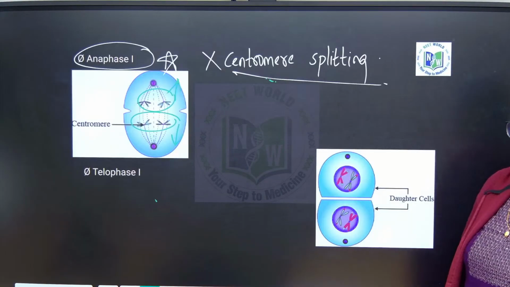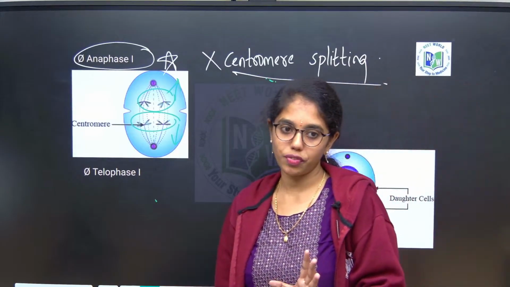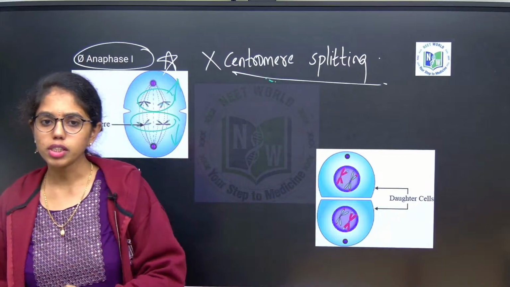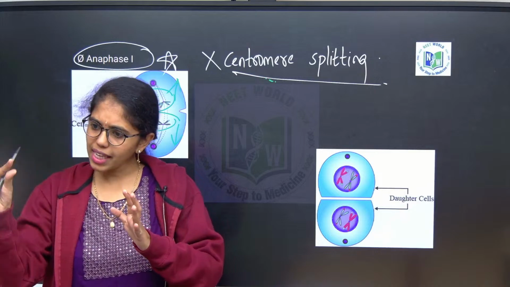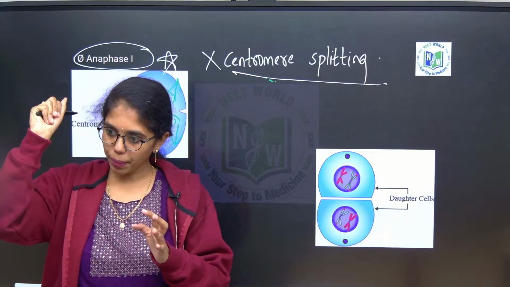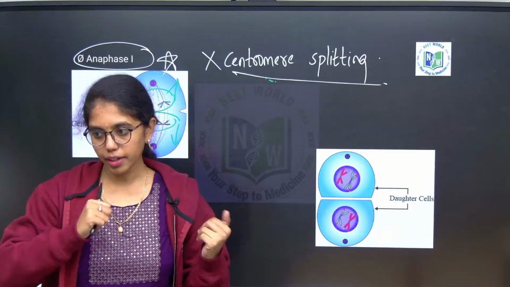Here is the question. Reduction of chromosome number happens in which phase? In mitosis, is there any reduction of chromosome number? No. The chromosome number will be the same as in the parent cell. Haploid to haploid, diploid to diploid.